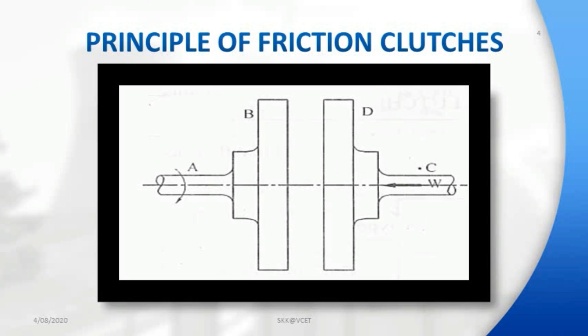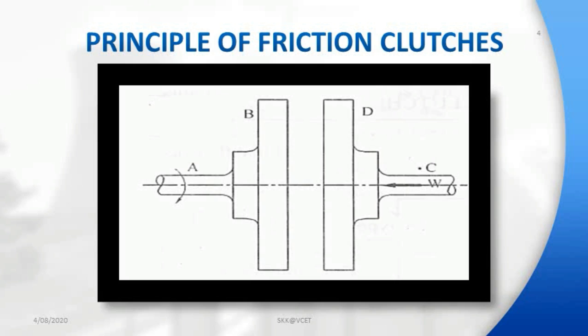The amount of torque transmitted you can find out with the help of the formula T equal to mu into capital W into capital R. Here T equal to torque transmitted, mu equal to coefficient of friction, W equal to axial force, capital R equal to effective mean radius of friction surface.